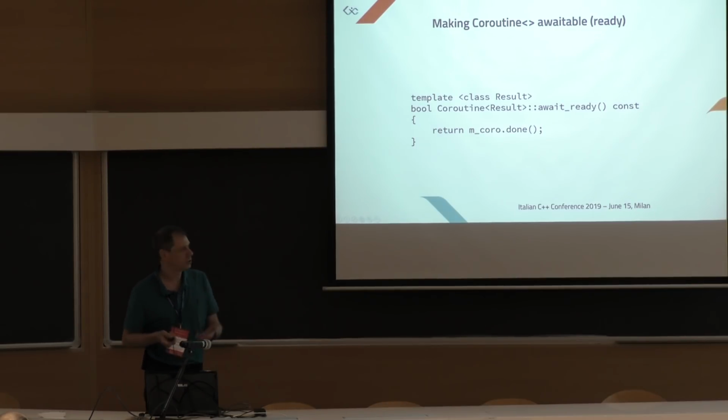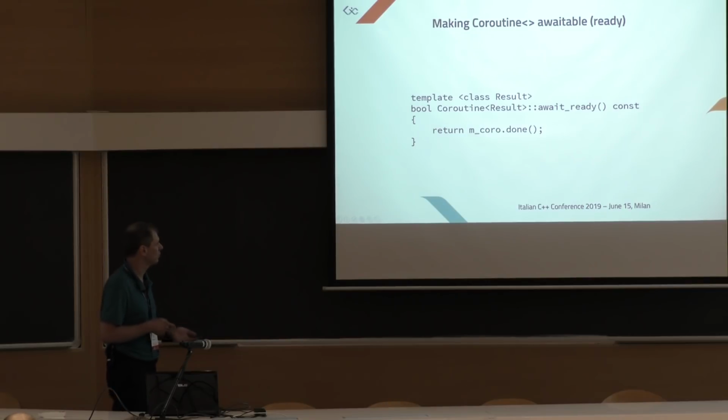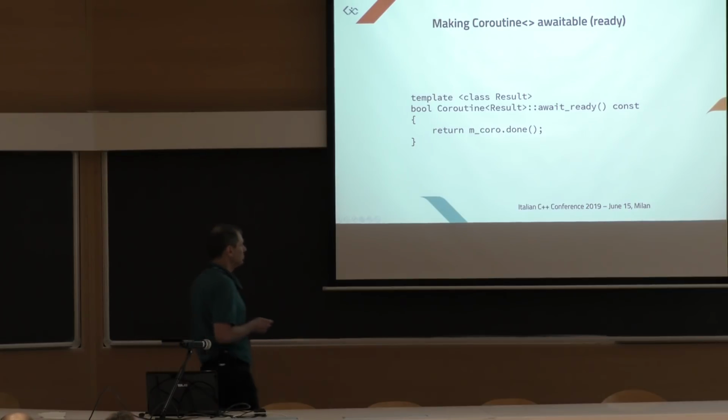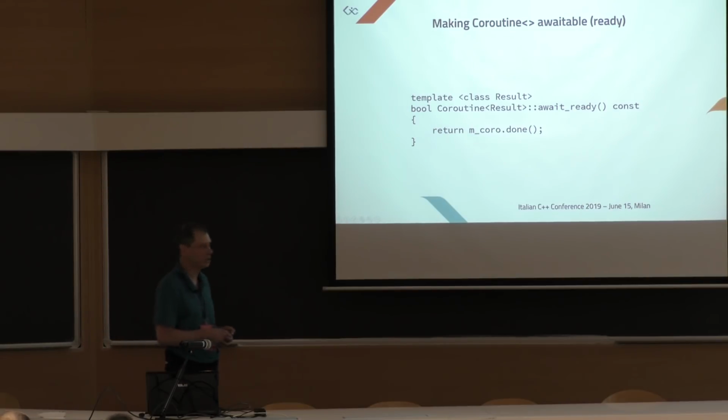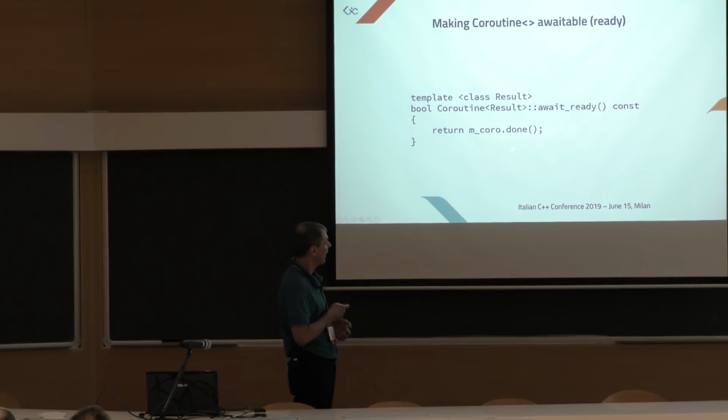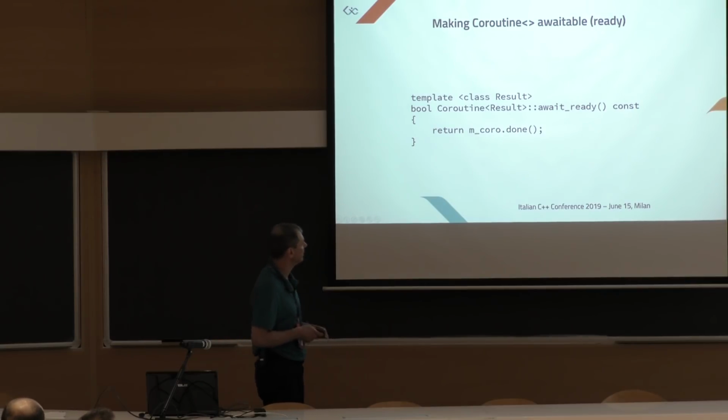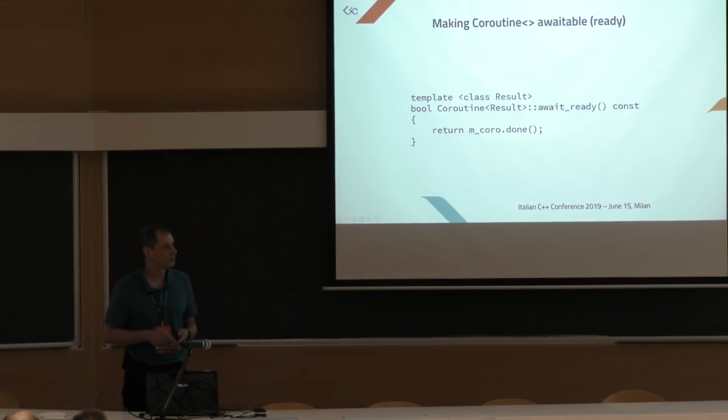This time we return neither false nor true. We use the done function on the coroutine handle, which just checks if the coroutine has already completed. If the coroutine has completed, then the result has already been computed, so there's no point in awaiting. Otherwise, if the coroutine is not done, then we need to wait.